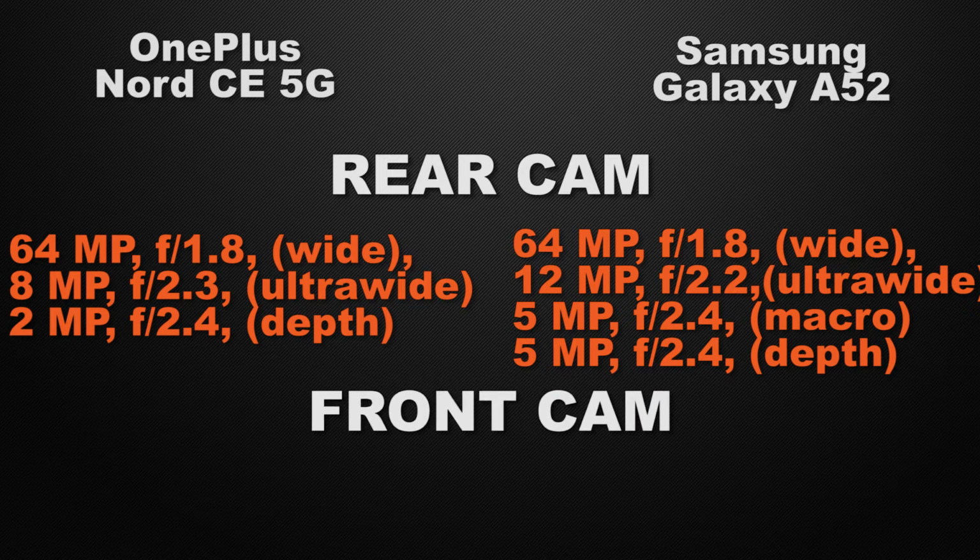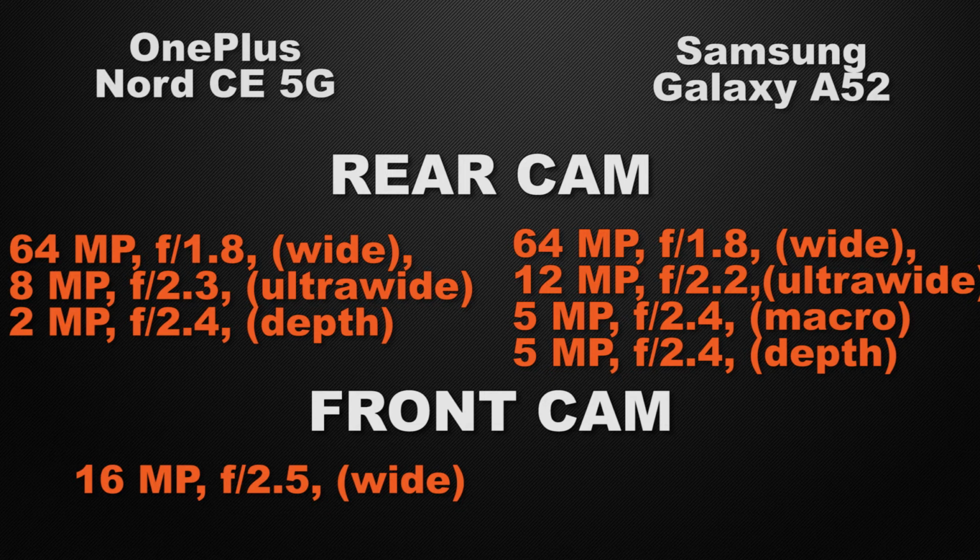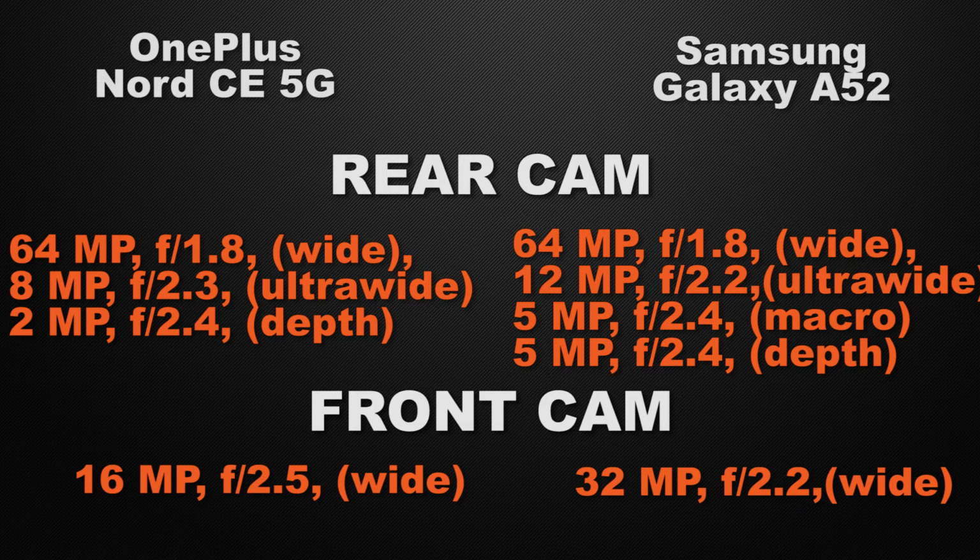And about the front camera of the devices, Nord has a 16 megapixel wide camera, whereas A52 has a 32 megapixel wide camera. So the winner here is A52 because it can take low noisy photos in low light condition because it has a 32 megapixel wide camera.